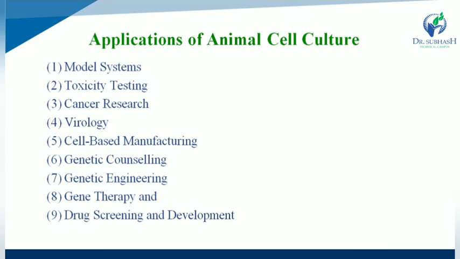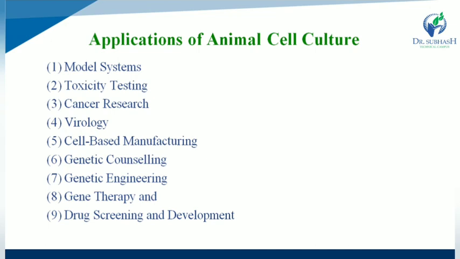Next one is toxicity testing. In toxicity testing, cultured cells are widely used alone or in combination with animal tests to study the effect of new drugs, cosmetics and chemicals on survival and growth in a wide variety of cell types. Especially important are liver and kidney derived cell cultures.